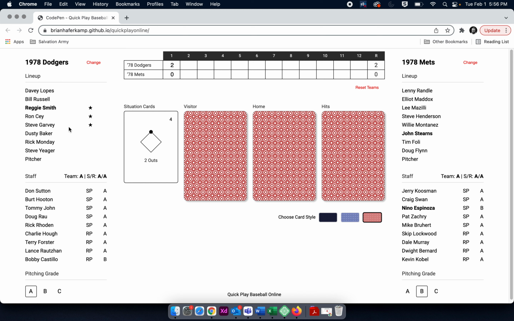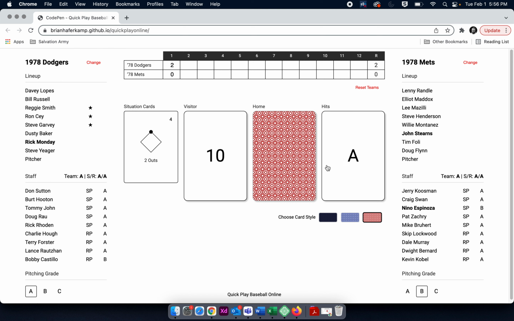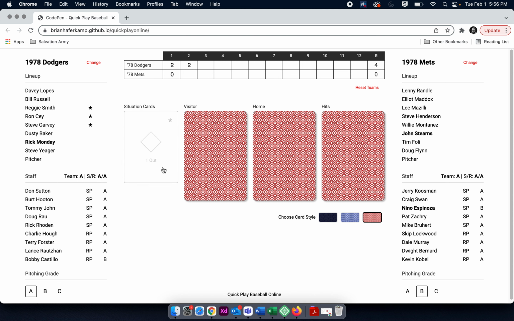So runner on second with 2 outs, and 4 is our number here. So we just say 1, 2, 3, 4. So we go 4 batters down from the one before, and we'll click on our visitor card. That's a 10. So a 10 is going to be a hit for any player. Remember, a 9 is a hit for any of these star players as well. But a 10 is always going to trigger a hit. And when we click here, we get the ace. And so that's actually a home run and a 2-run home run for Rick Monday. So the Dodgers are off to a good start in this game with 2 runs in the first and second innings apiece. So we go to the bottom of the second.